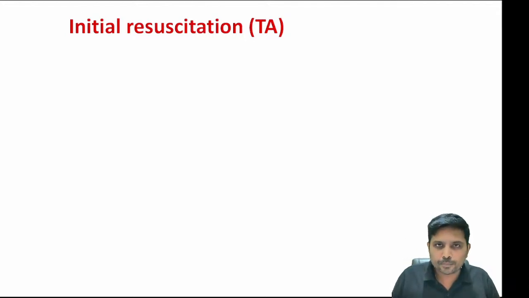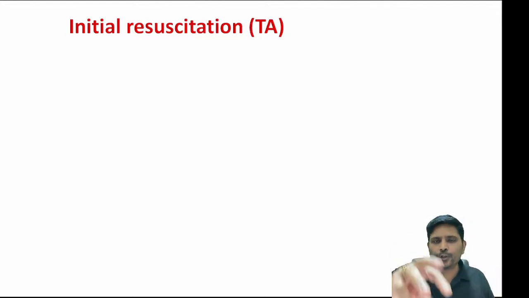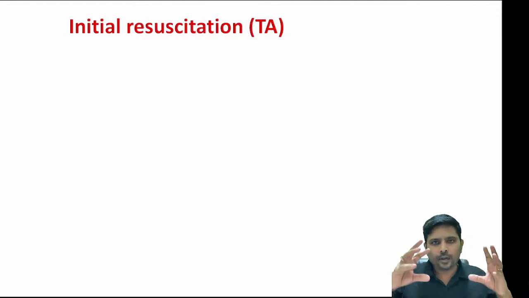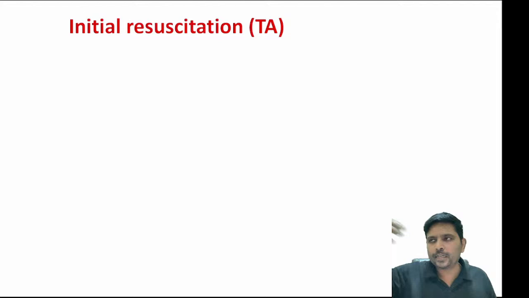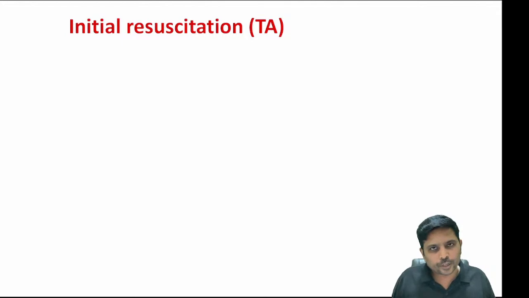As soon as the child is born, what are all the initial steps of resuscitation? Very simple. So let us presume that you are in your labor ward, and one intern or an OG PG has conducted the delivery. As soon as the child is born, what are you supposed to do? Point number one, you need to get the child in a pre-warmed towel. Why a pre-warmed towel? Because when the towel is not warm, the child will lose its temperature by means of conduction. So bring the child in here. You need to get the child in a pre-warmed towel.